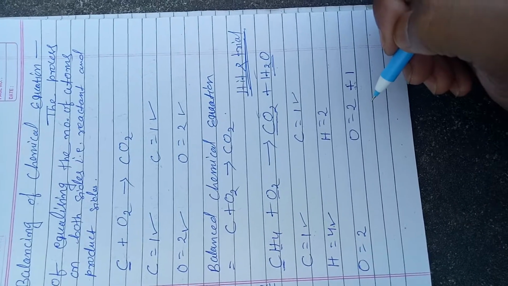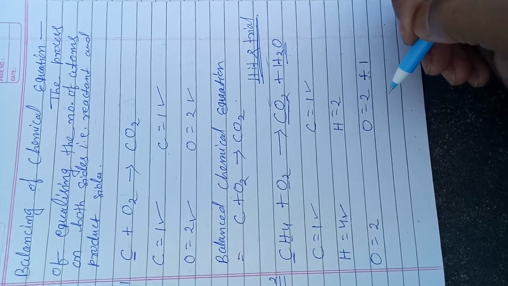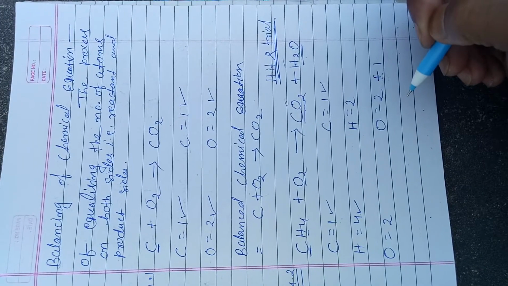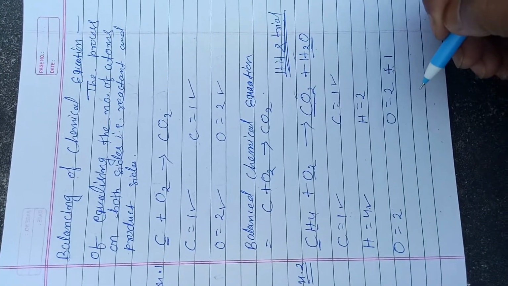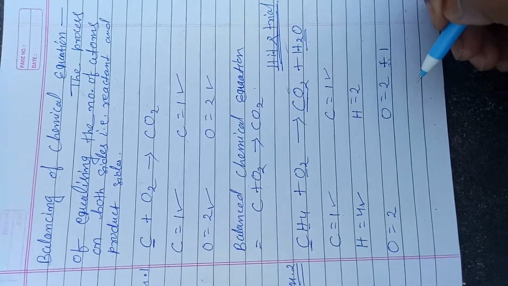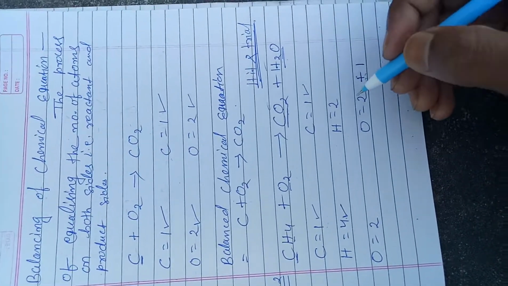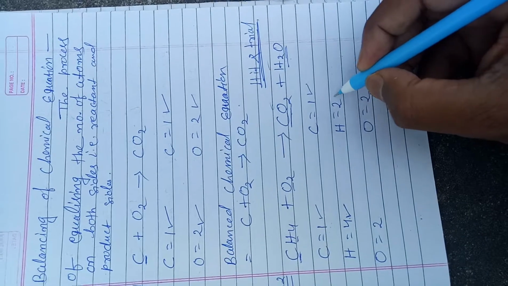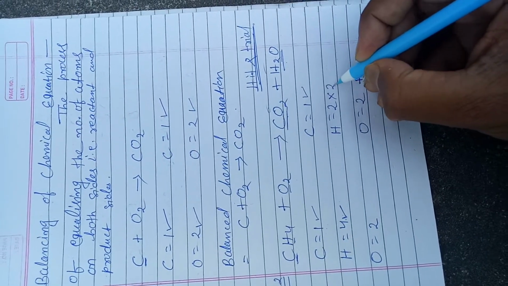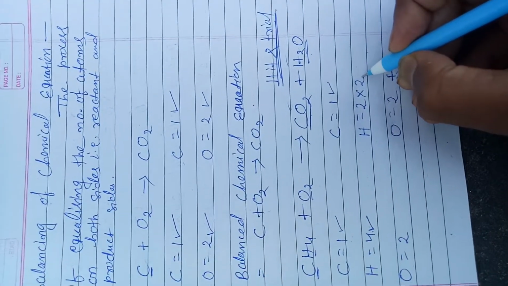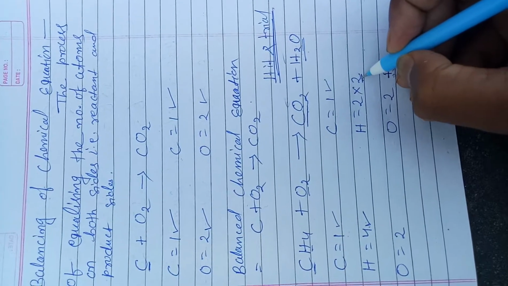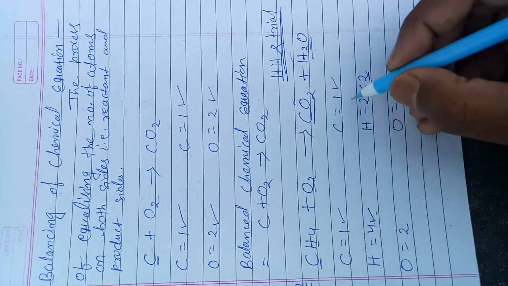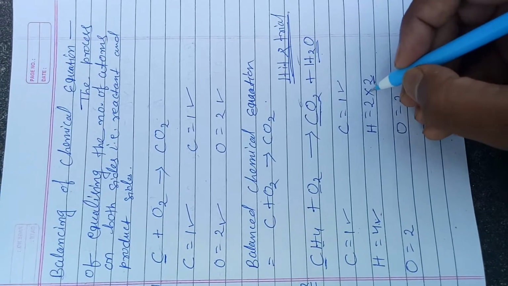In the hit and trial method, we are free to multiply with any number. The only condition is that it should be equal. इक्वल होना चाहिए, किसी भी नंबर से मल्टीप्लाई कर सकते हैं. Okay, so this is 4 in number, it is 2 here, so we have to multiply this number by 2. Pay attention here, we have to multiply this hydrogen by 2 to make it 4. Okay, now it becomes 4.